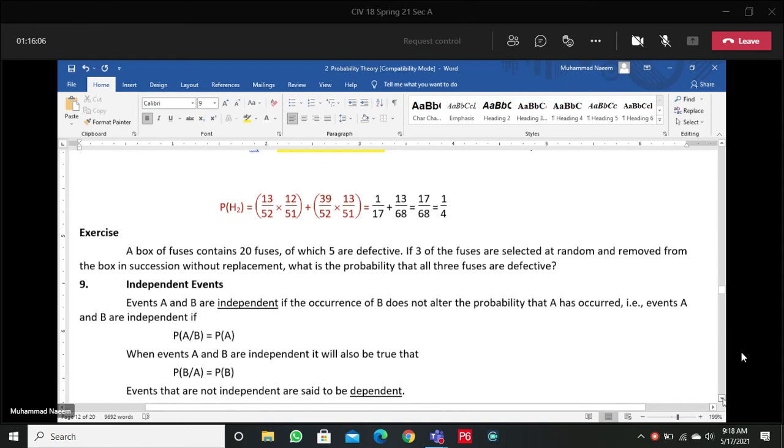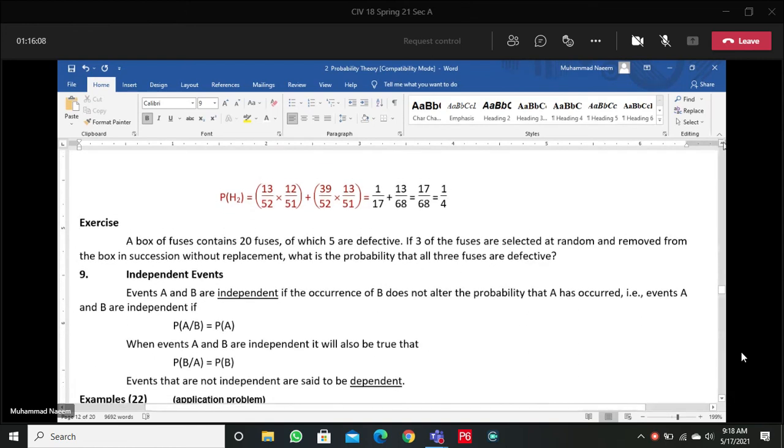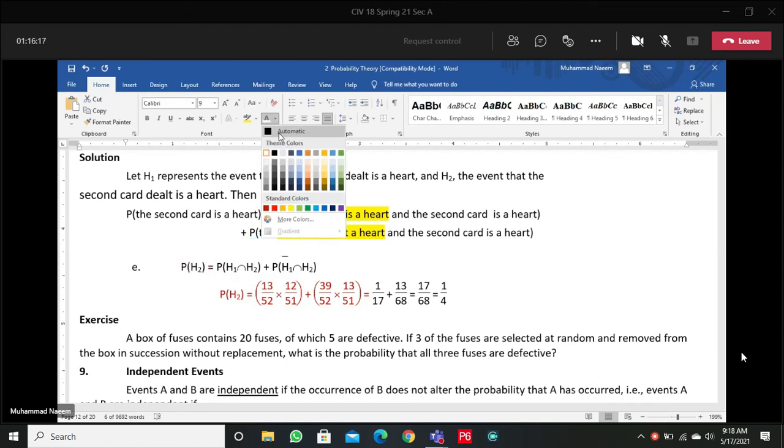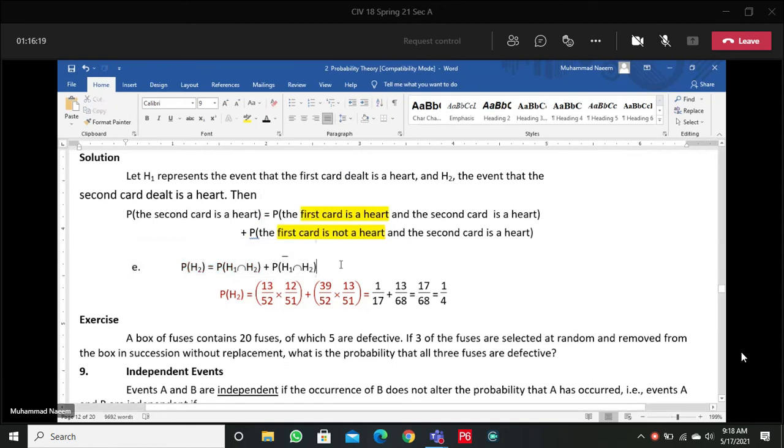But here in this case, there is a restriction on the second position. That's why we cannot apply the combination technique here. If randomly we have one heart and one not heart, then we can use the combination method.